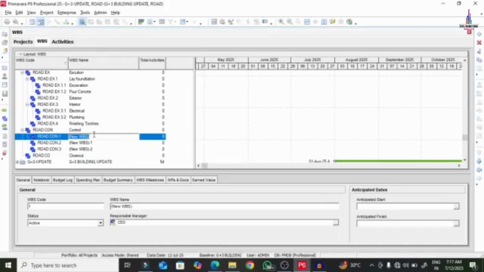So we will select resource management and cost management, and next one will be of risk management.